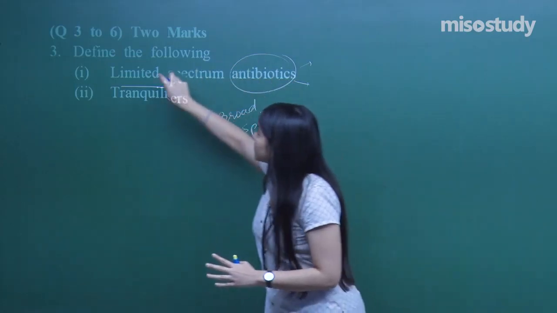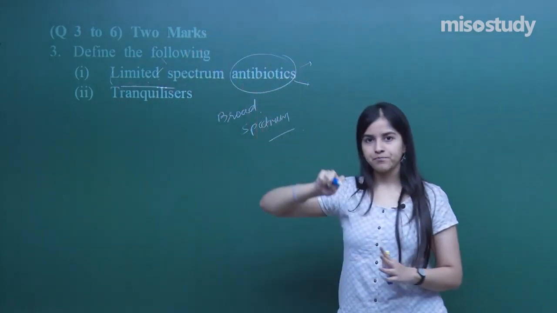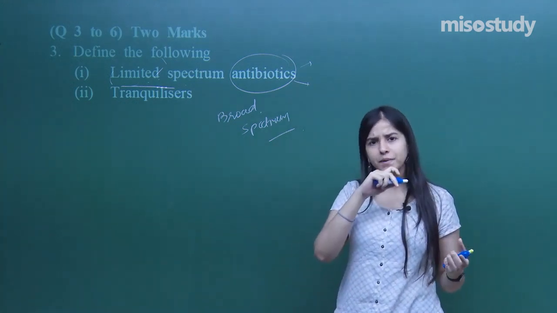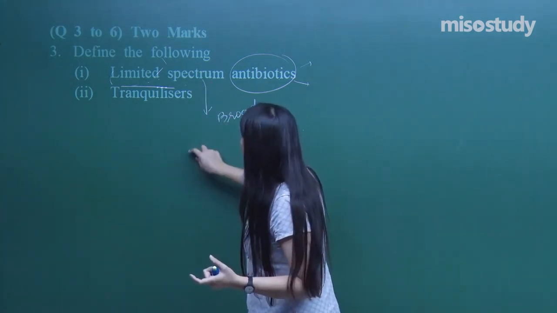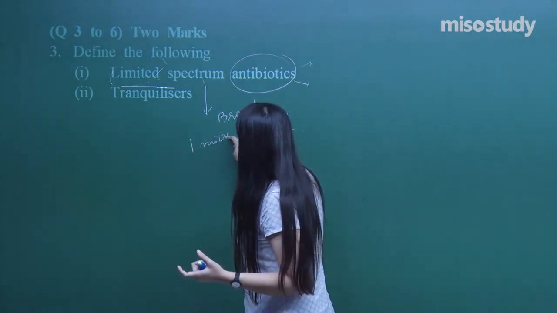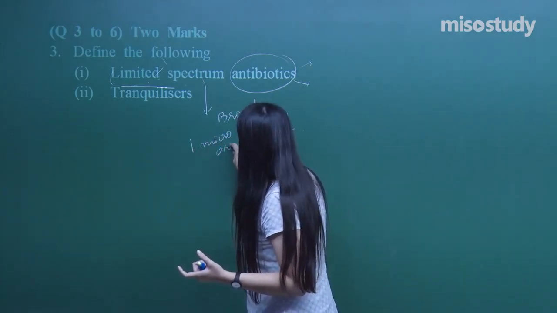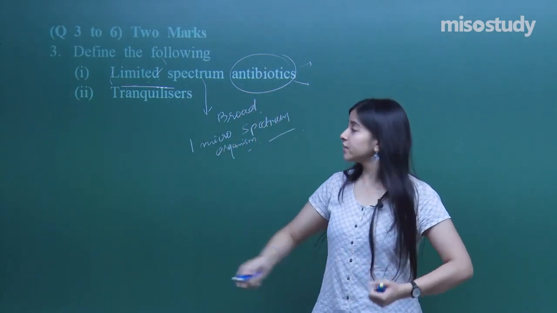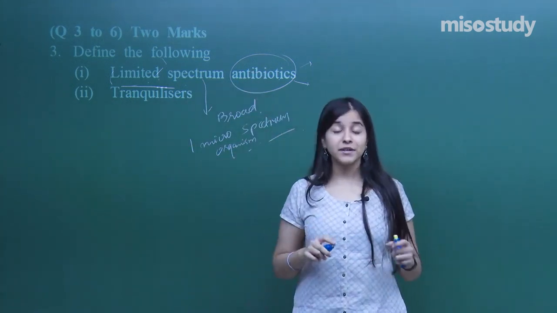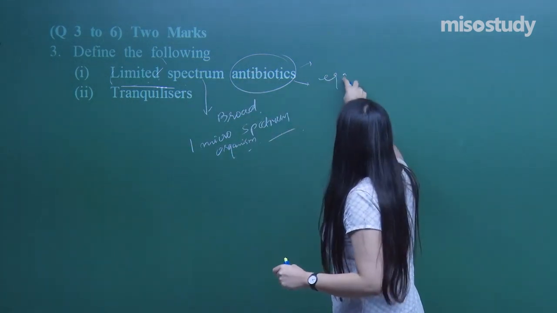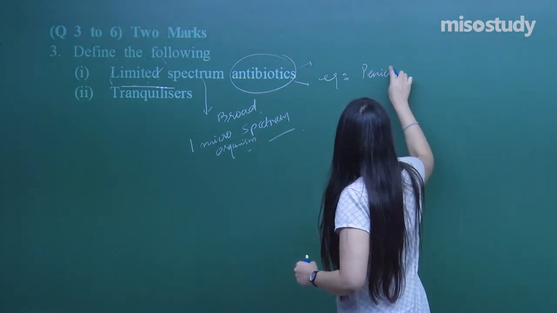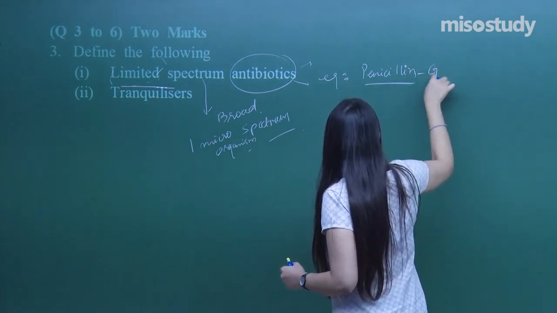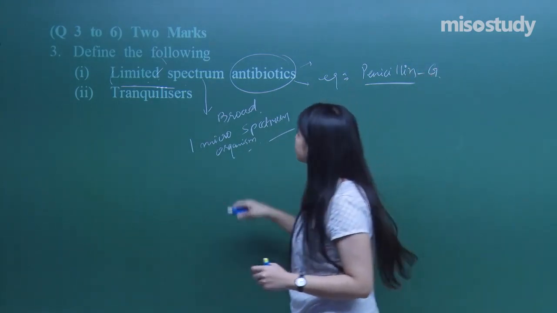Whereas limited spectrum antibiotics are specified for only 1 or 2 microorganisms at most. What can be a possible example of limited spectrum? The example is penicillin, and specifically penicillin G.